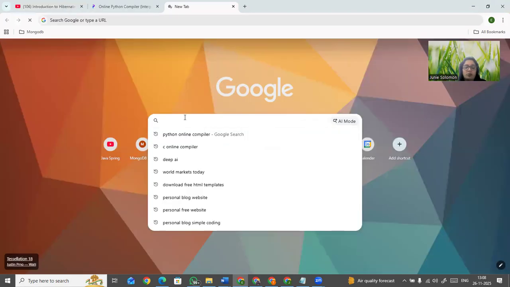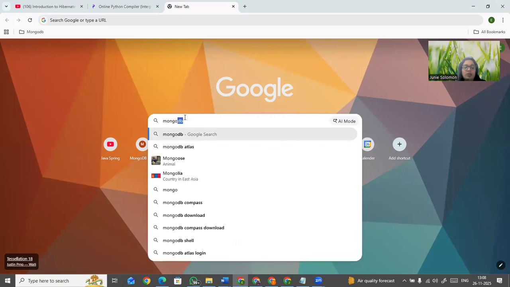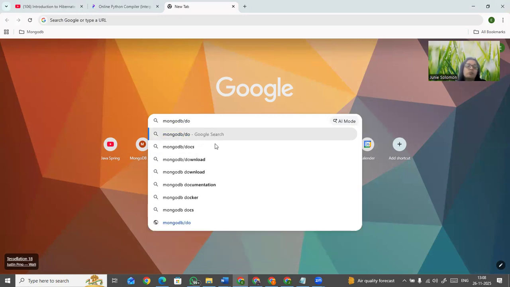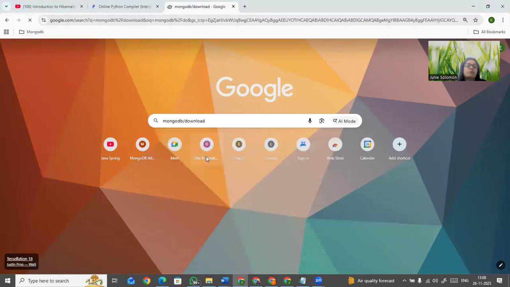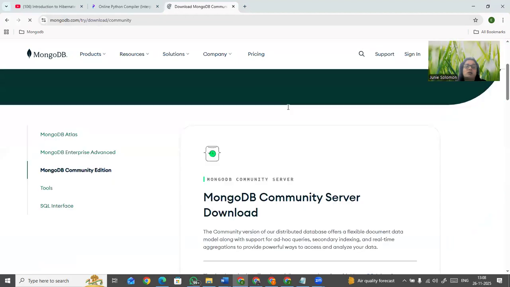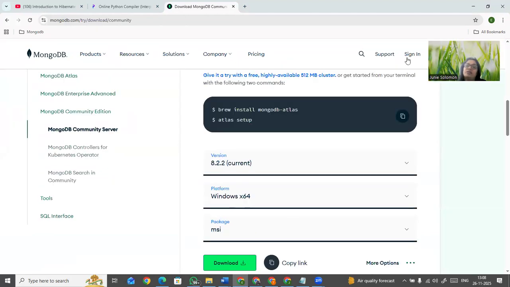Here you type mongodb slash download. You can see here, the first time when you download, you have to give that. So I already gave the Google account over here.